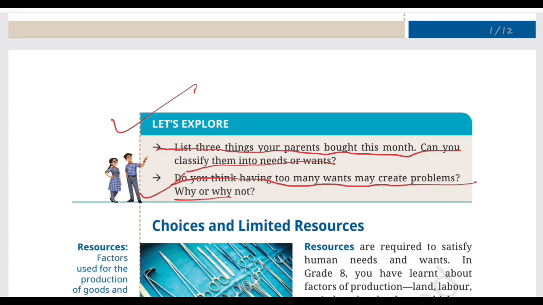So let's connect everything we have learned today. You had 500 rupees, you had to choose. Your school had 5 books for 20 students, it had to make a choice. The farmer had to decide which crop to grow. The enterprise had to decide how to use labor and capital. The government had to decide how to use public resources. And all of these decisions come back to one basic reality, that is, resources are limited, and at the same time, human wants keep growing and changing. So, limited resources plus many wants always leads to a choice that we have to make, and whenever we choose, we may have to give up another alternative.